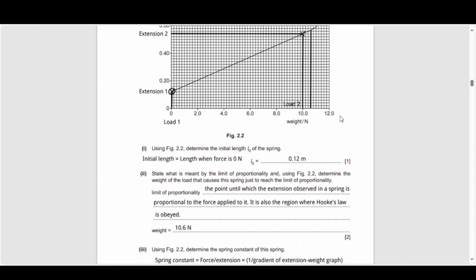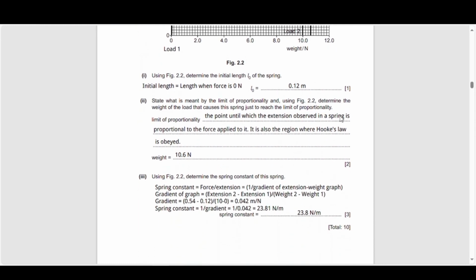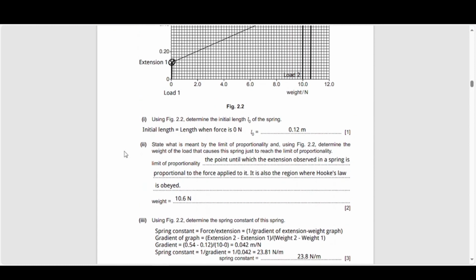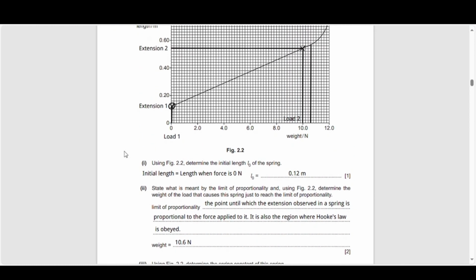Here we have the gradient to give us x by F, or rather L by F, and if we remove L naught from each of the values, we'd get x by F, and that is the inverse of the value of the spring constant. So spring constant is equal to force by extension, which is 1 divided by the gradient of the extension-weight graph. So what we have here is not an extension-weight graph. What we've got is a length-weight graph, so we need to remove the values of extension.